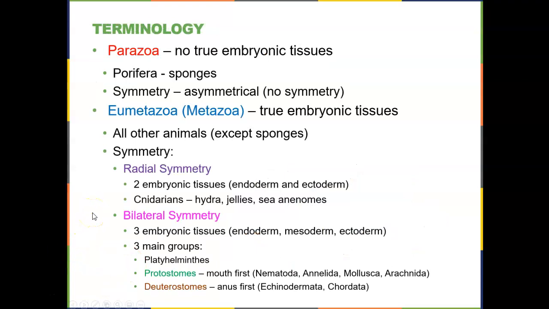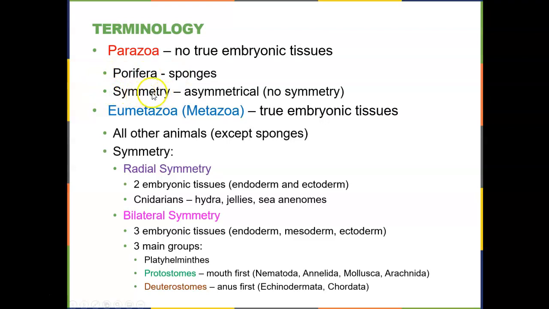Let's take a look and review some of the terminology that we're going to be using as we talk both about invertebrates and vertebrates. The first is that we have parazoa, meaning no true embryonic tissues. So having embryonic tissues is characteristic of all animals, but we do have a group, particularly phylum Porifera, the sponges, which don't have true embryonic tissues, but do have other characteristics that allow them to be in the animal kingdom. So parazoa, only one group that we're going to look at, the Porifera or the sponges, do not have true embryonic tissues.